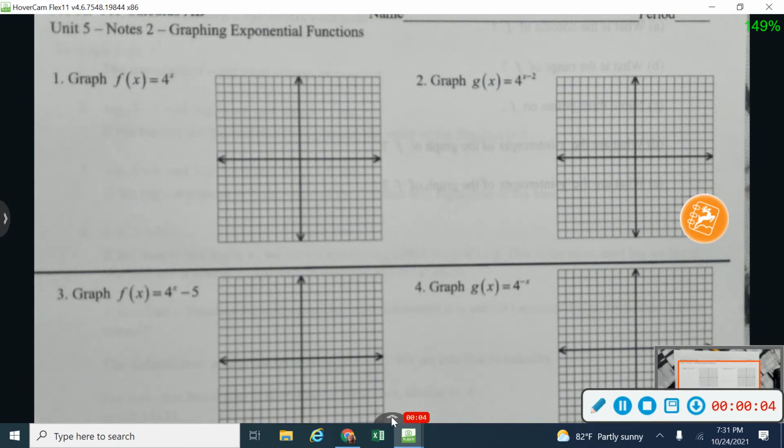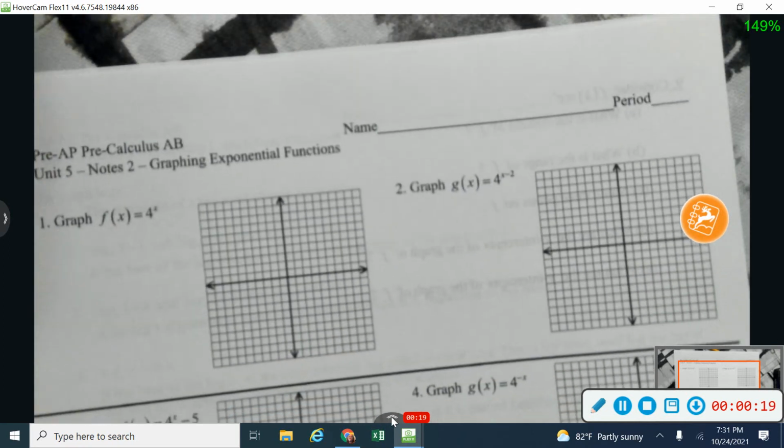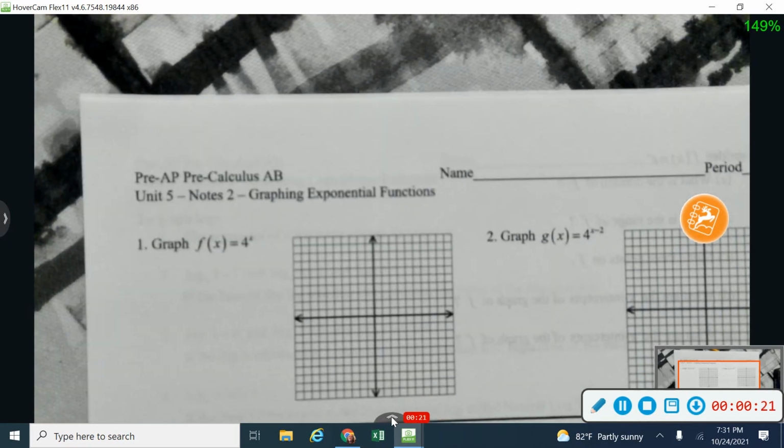Hello, pre-calculus. Alright, so today we are going to be graphing some exponential functions. Graphing exponentials is important because it's going to lead us into the graphs of logarithmic functions as well. So let me remind you of just a couple of things really quickly.